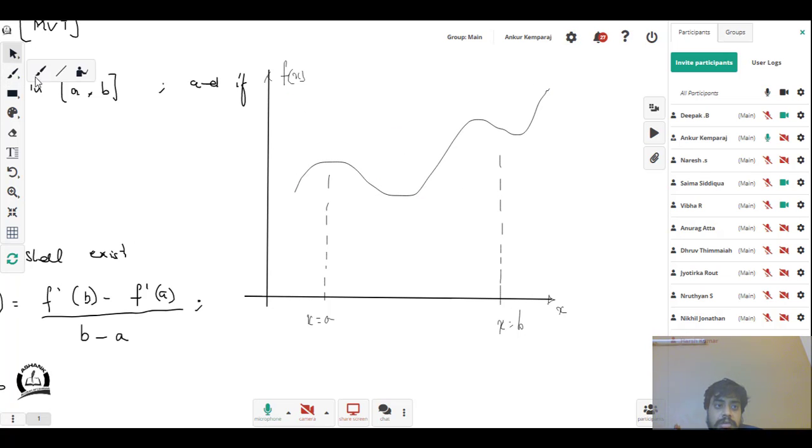I'll just modify the graph a little bit to make it a bit fancy. So this is the graph I have. x is equal to a is there, x is equal to b is here.